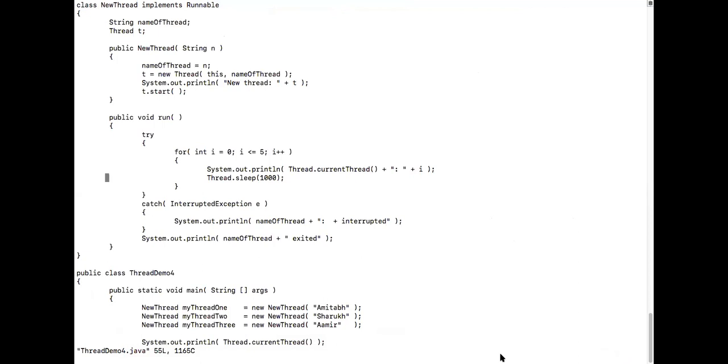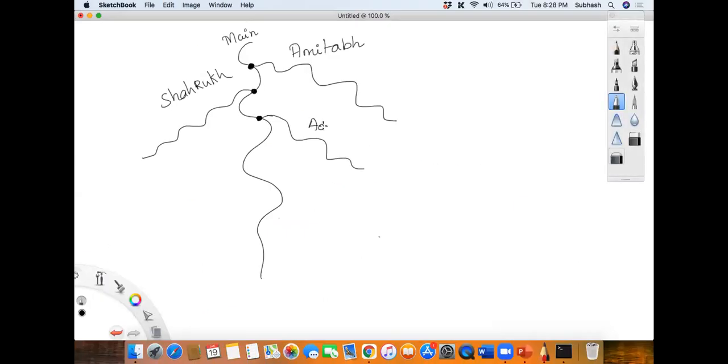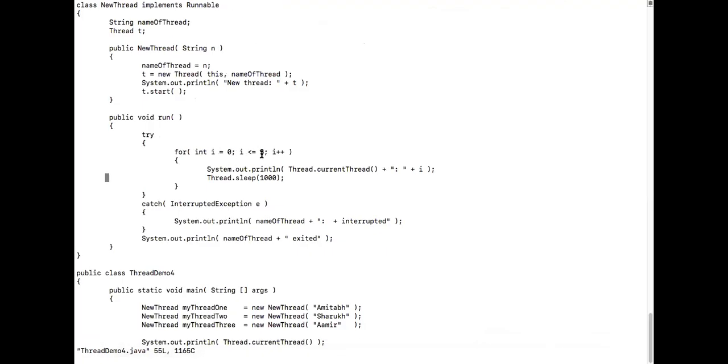So at the end of the day, how many threads are running in total? 4 threads in total. Who are they? The first one is the main thread. The main thread created multiple threads called Shahrukh, Amitabh, and Amir. All are running. So what are all these people doing? Everybody is printing from 0 to 5, and sleeping for 1000 milliseconds.